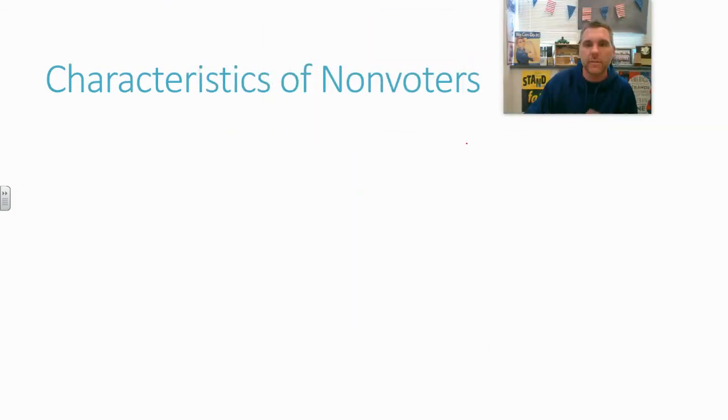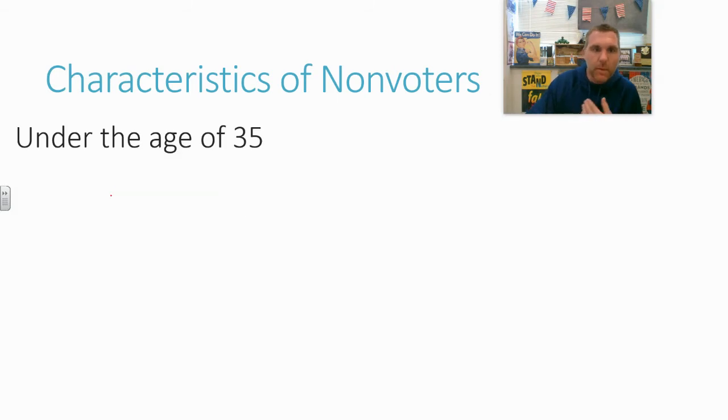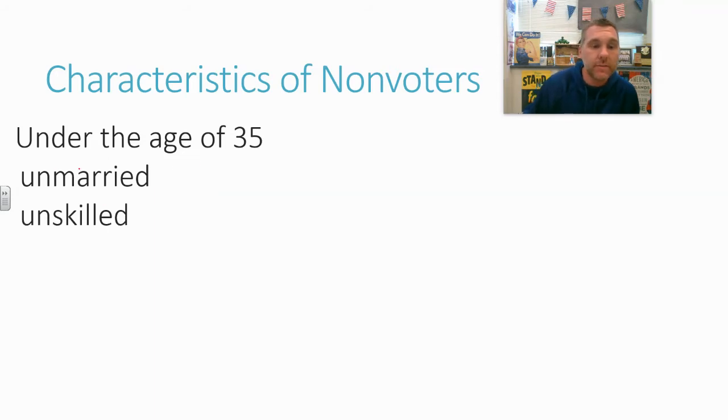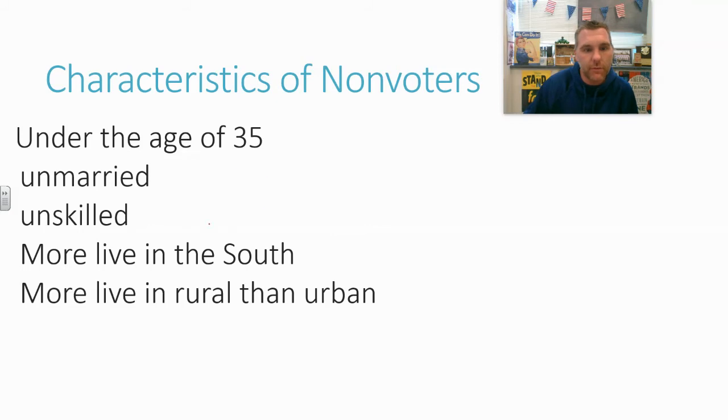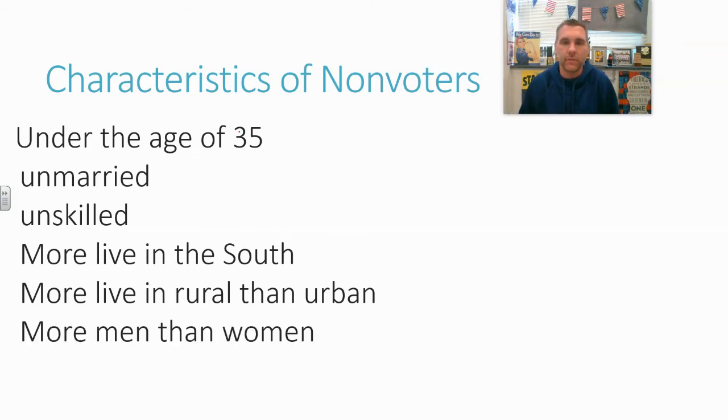Okay, characteristics of non-voters. Let's take a look at who typically does not vote. People who don't vote, usually your generation, somewhat my generation, even though I'm just above that category now, but usually under the age of 35, don't vote. Unmarried, they don't vote. Unskilled, and that kind of gets back to education. More live in the South, more are rural than are urban. And more men, right? So this is your typical non-voter, a white man from the South with very little education.